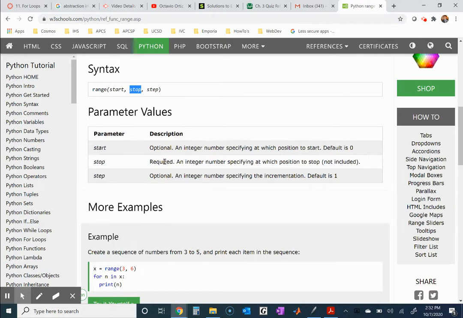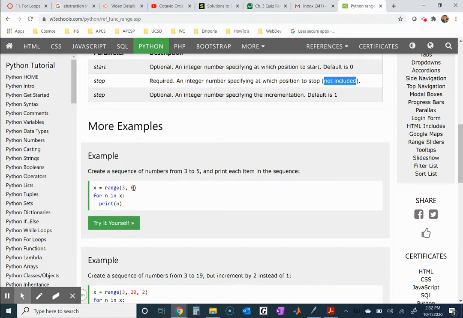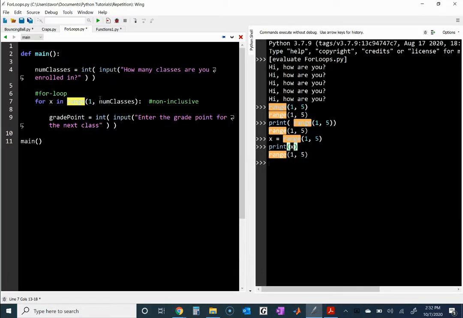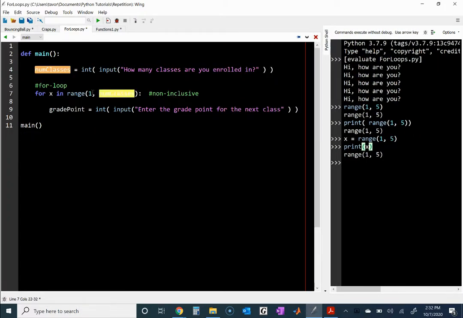And this again right here requires an integer number specified at which position to stop, not included, meaning you don't ever get to that number. And once again here, range 3, 6 gives me the range of numbers between 3 and 5. And so my point is that when I put num classes here, if the user enters the number 6, then we won't ever get to 6. We'll start at 1. And if you count with your fingers, 1, 2, 3, 4, 5, that's 5 times that I'm going to ask on line 9.